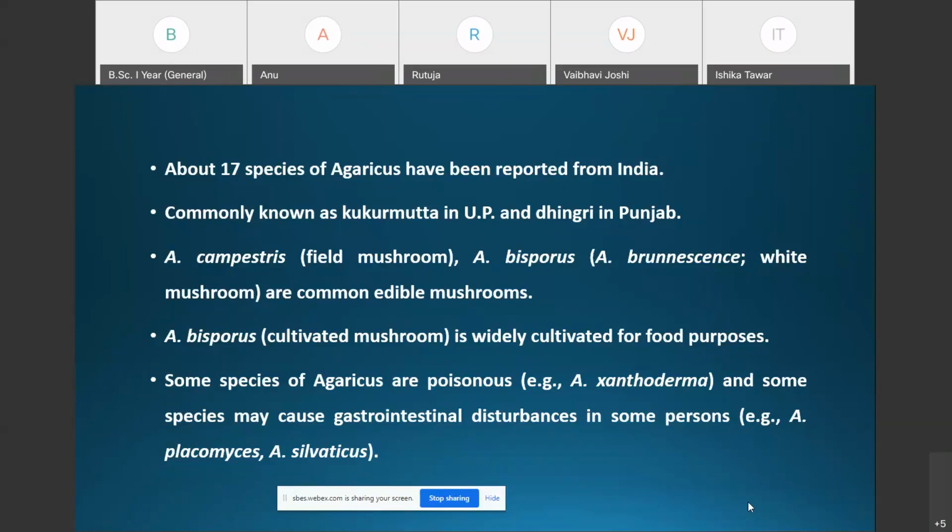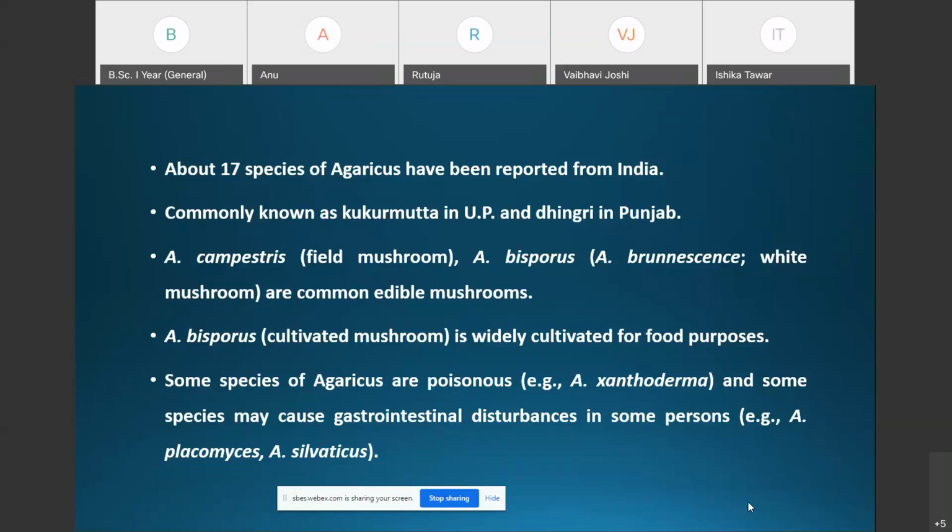Another species is Agaricus bisporus. It is also known as Agaricus brunescens, and it is commonly called the white mushroom. These are the common edible mushrooms. Of these 17 species, Agaricus campestris, commonly called the field mushroom, and Agaricus bisporus, called the white mushroom, are the common edible mushrooms.